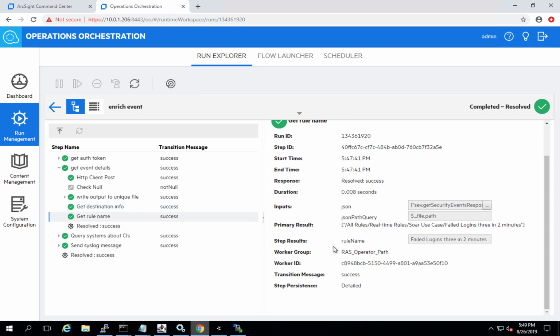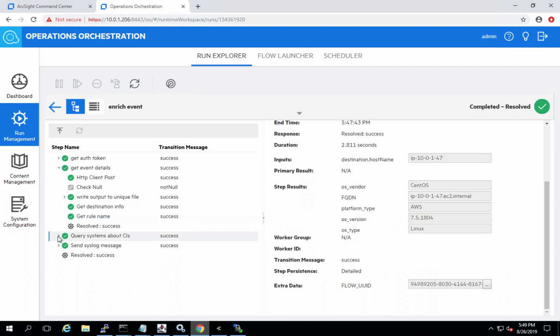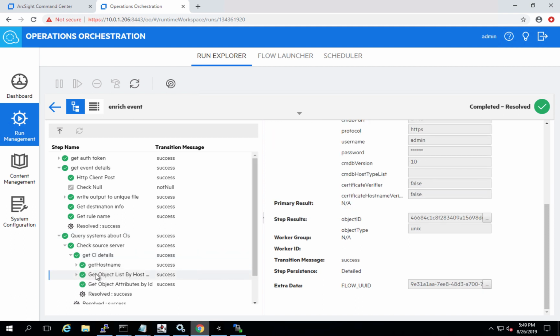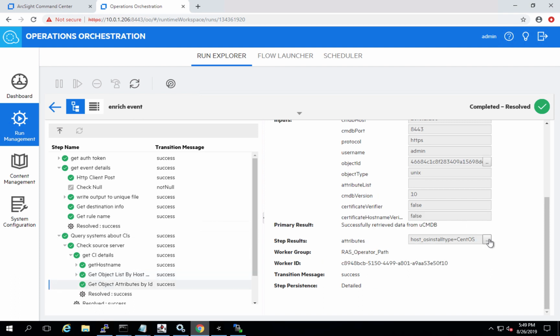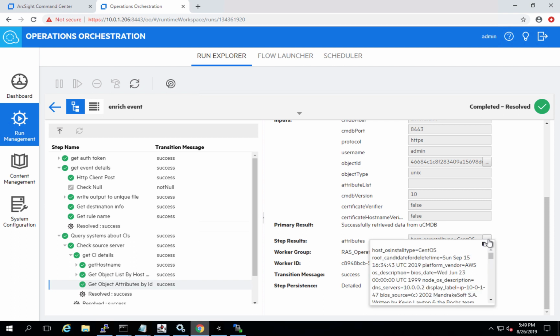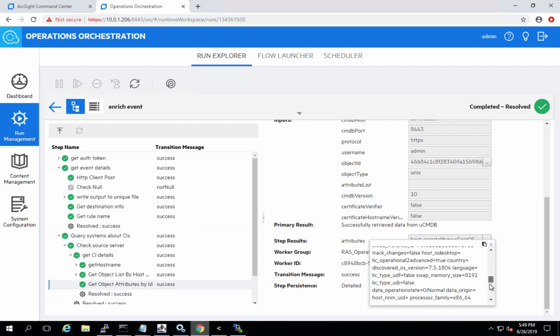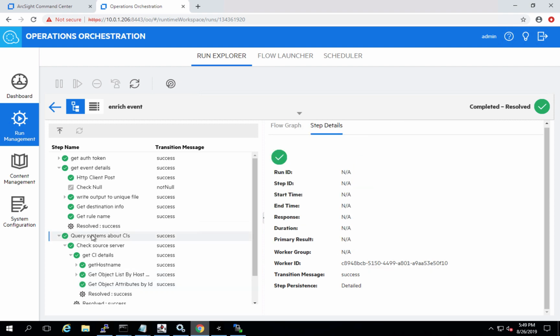Now that we have our host name, we can go ahead and query into the UCMDB. Using the host name, we want to get back the object ID, which then is in turn used to query back the large textual information about this server that is contained within UCMDB. But once again, we don't need all of it.